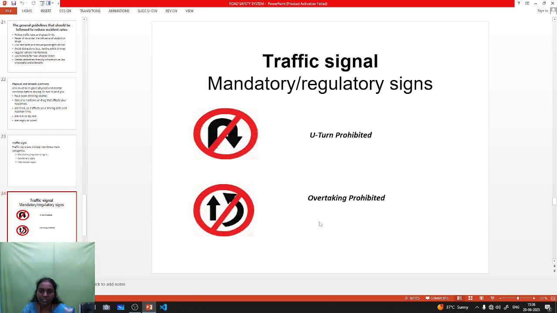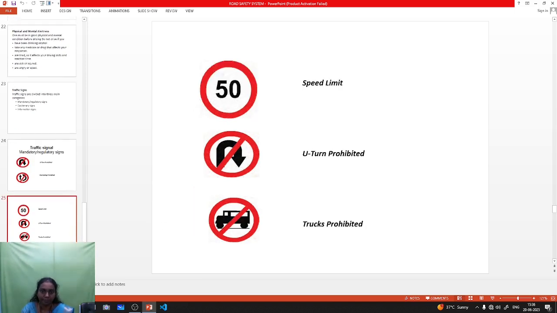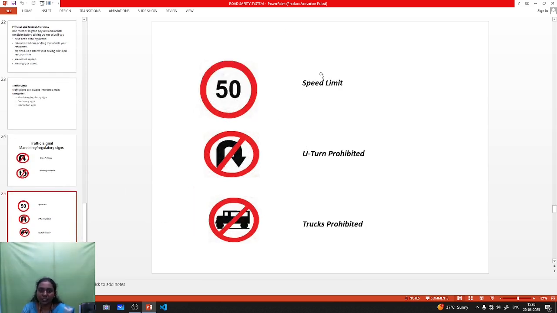Okay, next one is overtaking prohibited. This type of sign is used if the lane is very small, a single lane, where overtaking must be prohibited in this type of area, so it is denoted by this type of sign. Next one is the speed limit.